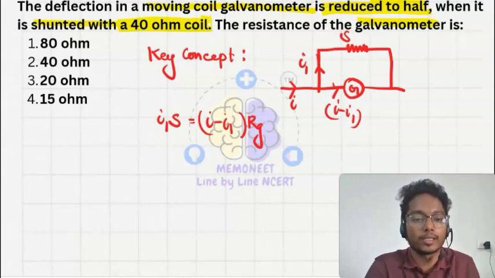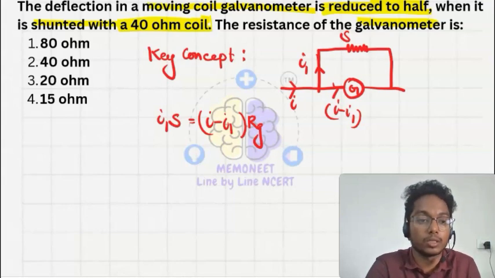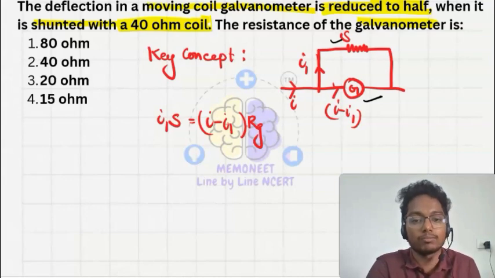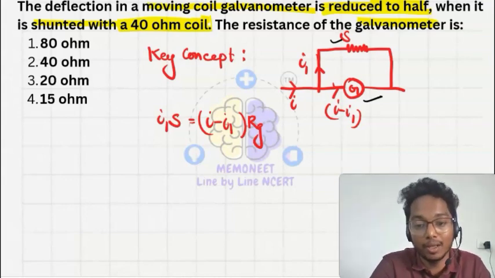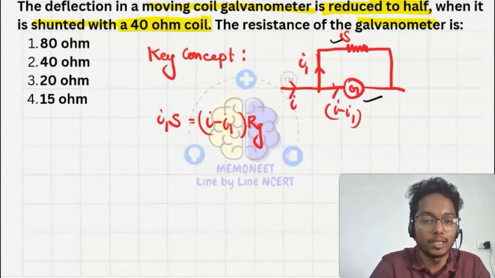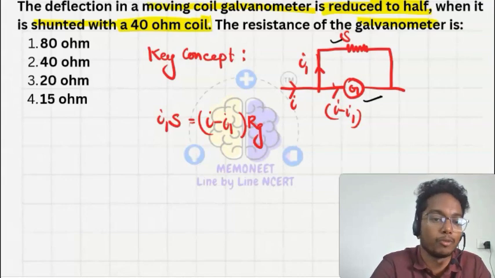So let's apply this concept. It is given that the deflection is changing to half, which means the current is changing to half. Half of the current is flowing through the galvanometer and half through the shunt. By applying the basic idea, I can directly tell you that the resistance of the galvanometer will be 40 ohm.